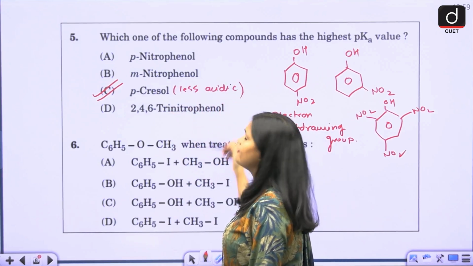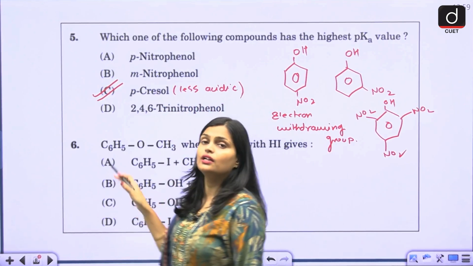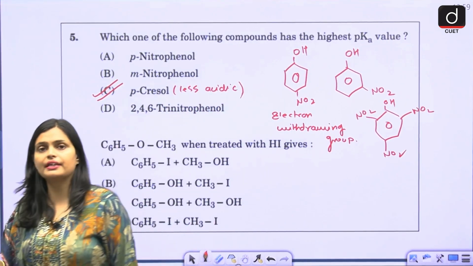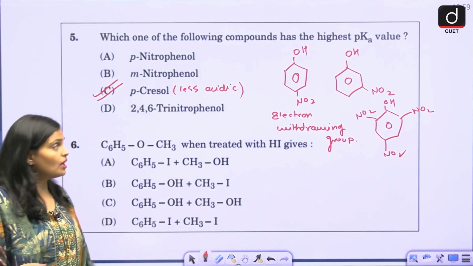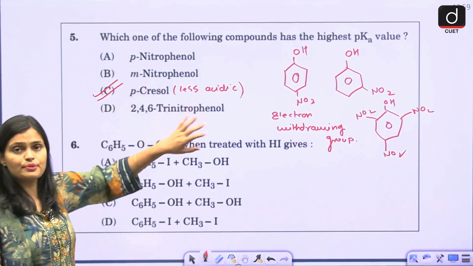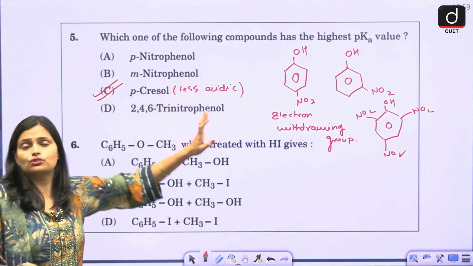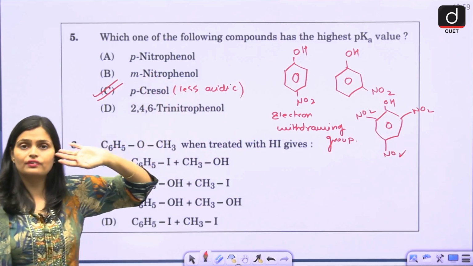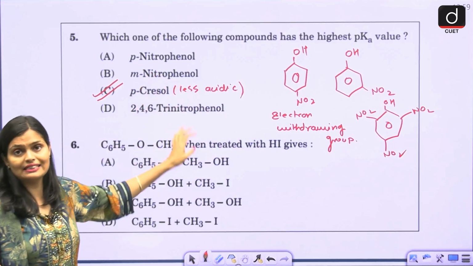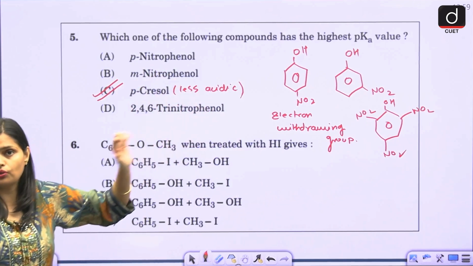Am I clear to everyone? Simple concept है. जो ज्यादा एसिडिक होगा उसका pKa वैल्यू कम होगा, जो कम एसिडिक होगा pKa वैल्यू ज्यादा होगा. Among all these four options, everyone is having electron withdrawing group. Only para-cresol is having electron releasing group. That's why it is less acidic and has more pKa value.